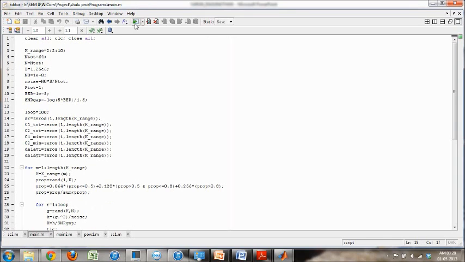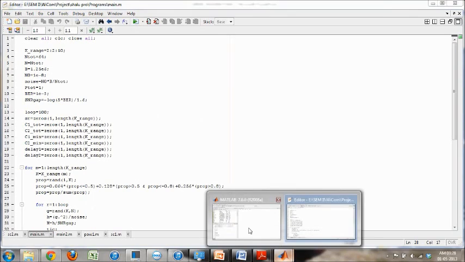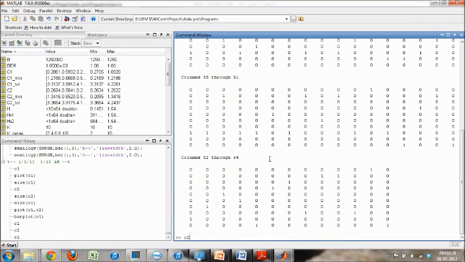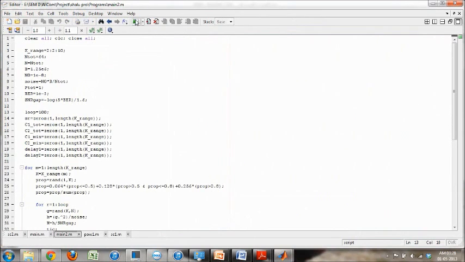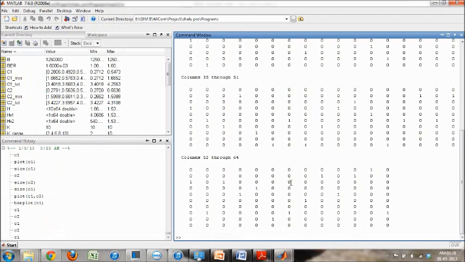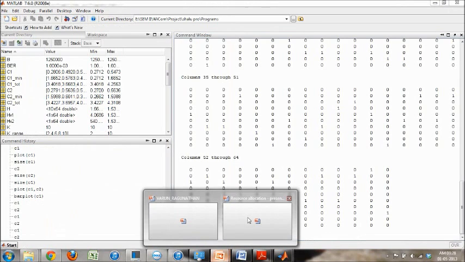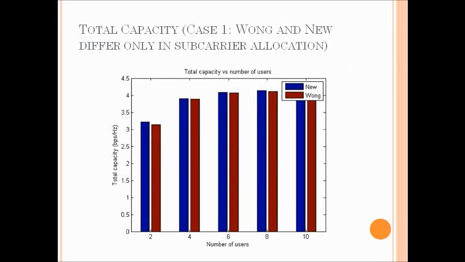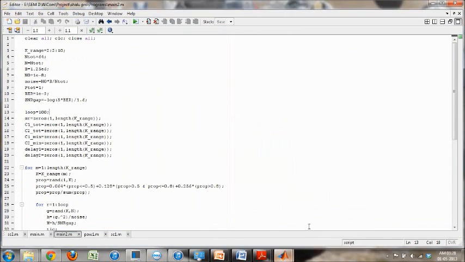So let me just execute here, and after execution you could just see that I'll be getting the two capacities, and the same goes for here. You couldn't see anything here because I just used these values to gain the plots which I will be showing you now. So I just have the values here, and let me show you my plots. So these are the plots. Before that, let me explain the input values that I gave here.